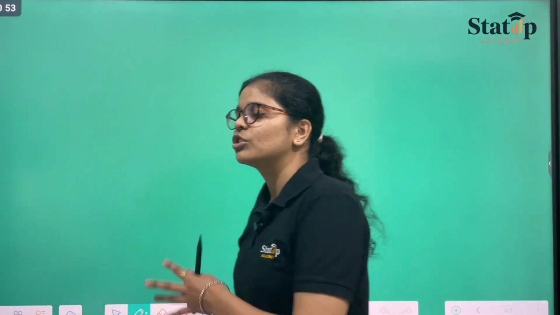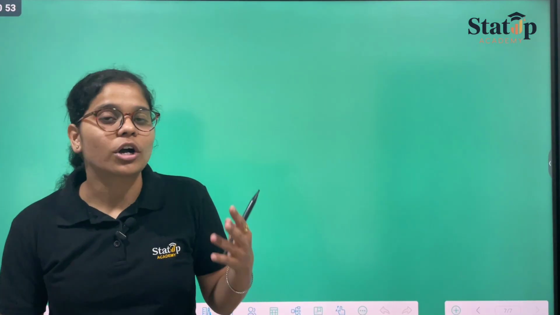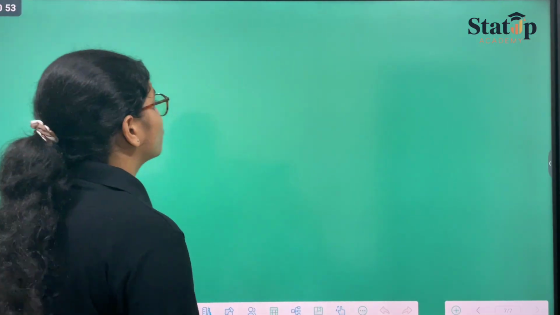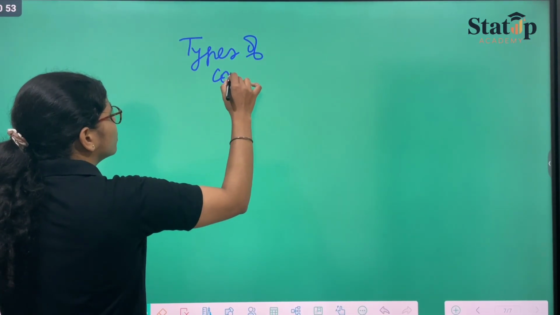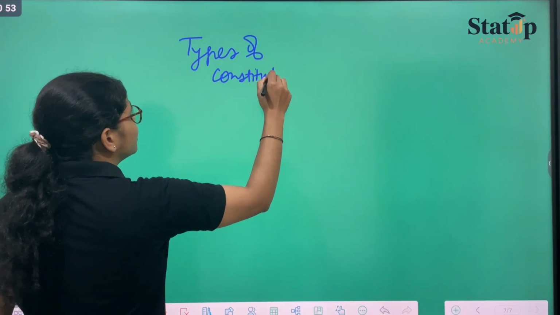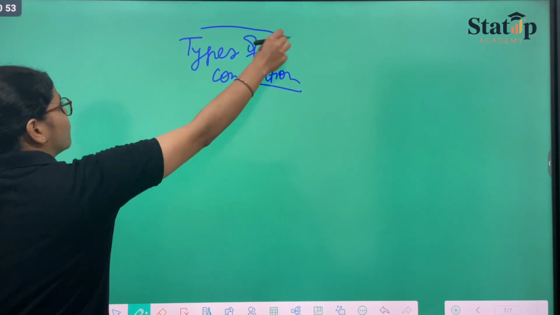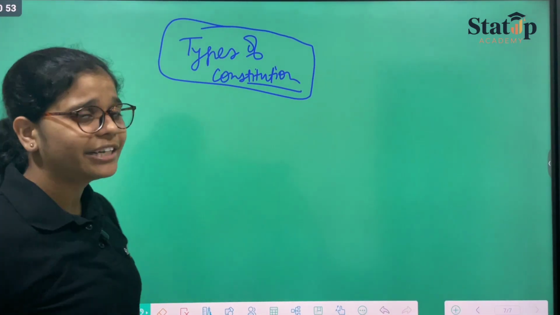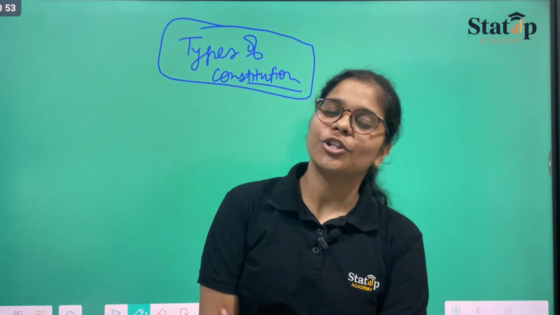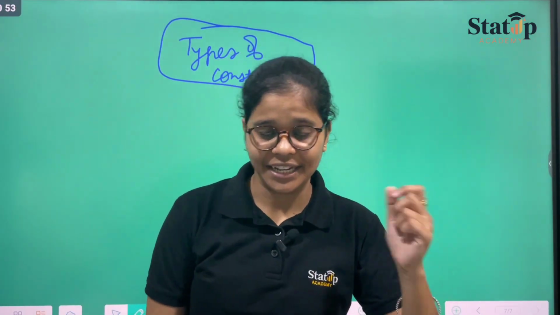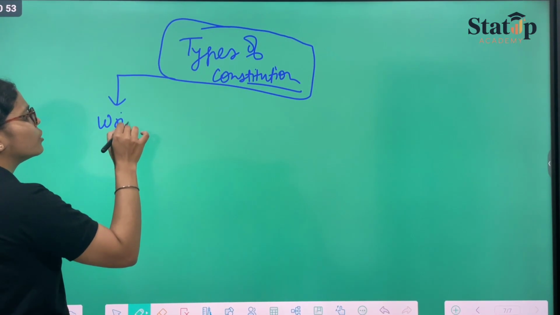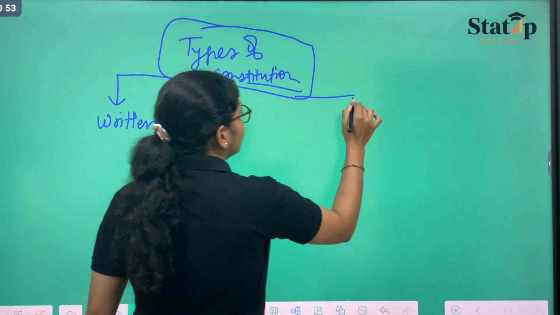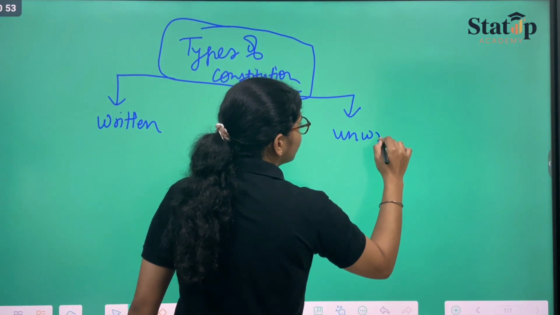After this constitution thing, what we can talk about is the types of constitution. What do you mean by types of constitution? This is the first thing we are hearing. Constitutions could be of many types. It could be a written constitution or it could be unwritten as well.